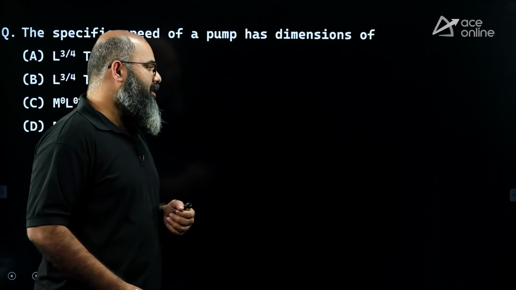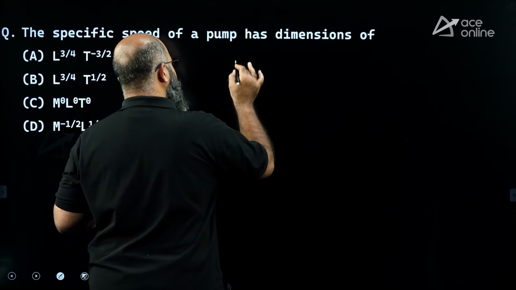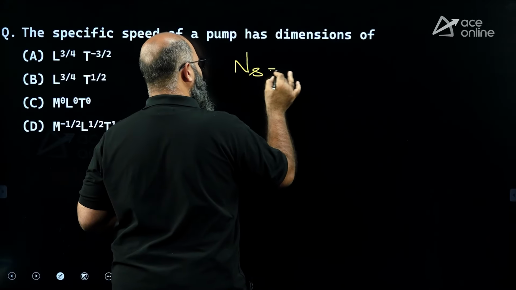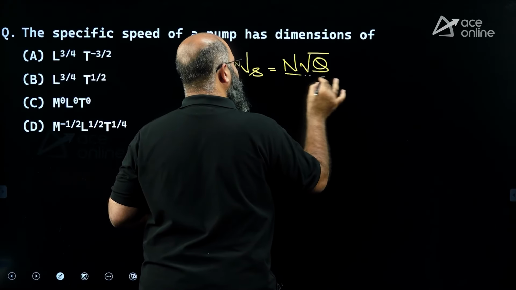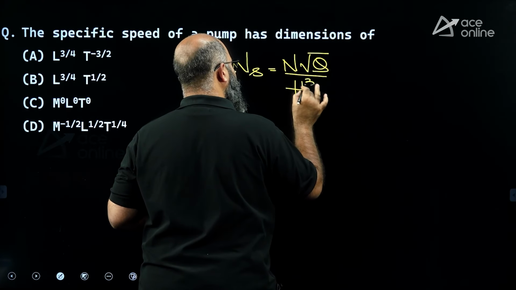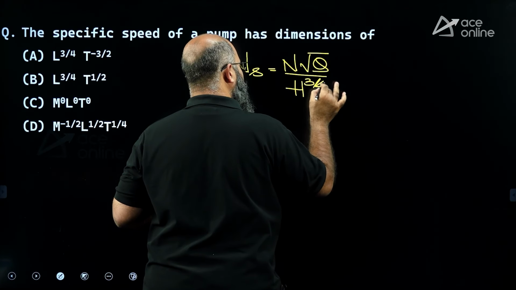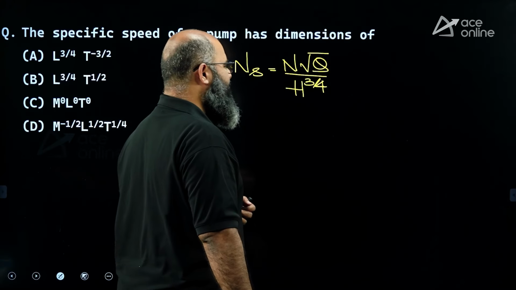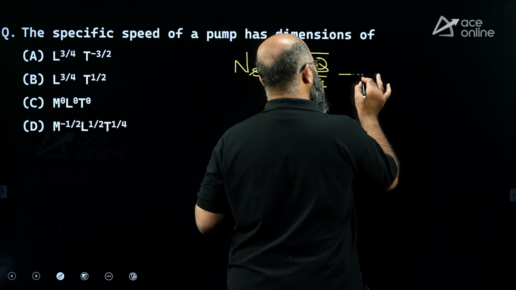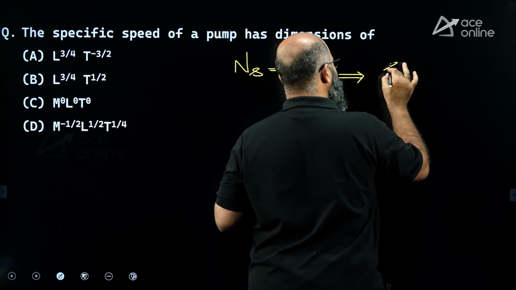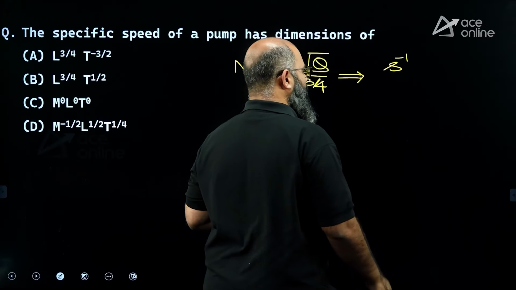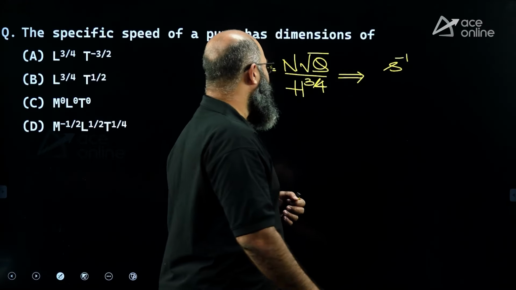Now this is a very important question. Recall specific speed of pump. Ns is equal to N root Q upon H power 3 by 4. Now you see N over here will have the units of second inverse, or time inverse basically.